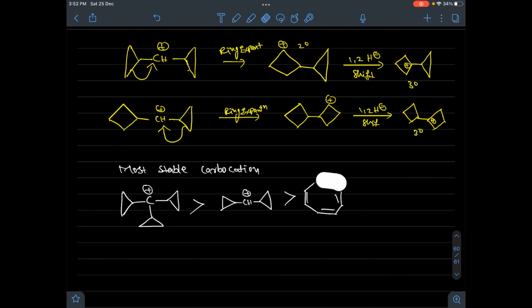This is due to conjugation. And this is greater than benzylic. Even within benzylic, the carbocation having 3 phenyl groups is more stable. So like this, we can call the overall stability order.